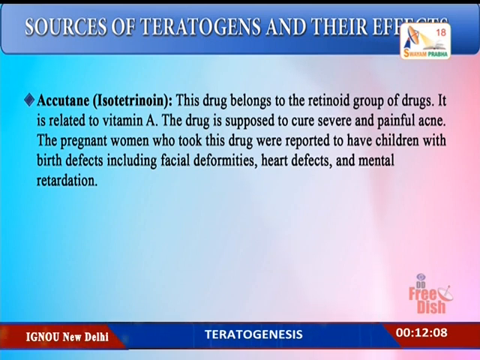Accutane or isotretinoin. This is a drug belonging to the retinoid group of drugs. It is related to vitamin A. Normally during pregnancy, women have a lot of acne and pimples on their face, due to certain hormonal problems. So this drug was supposed to cure severe and painful acne in women, and the women who took this drug were reported to have children with birth defects including facial deformities, heart defects and also mental retardation.